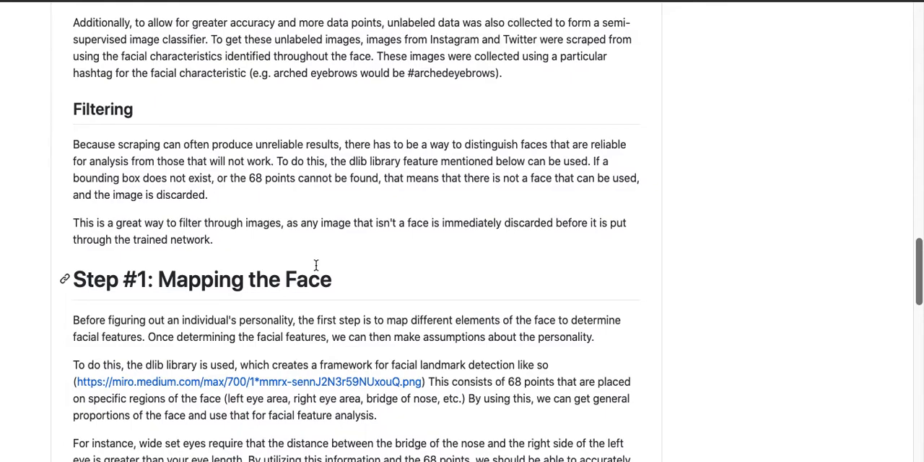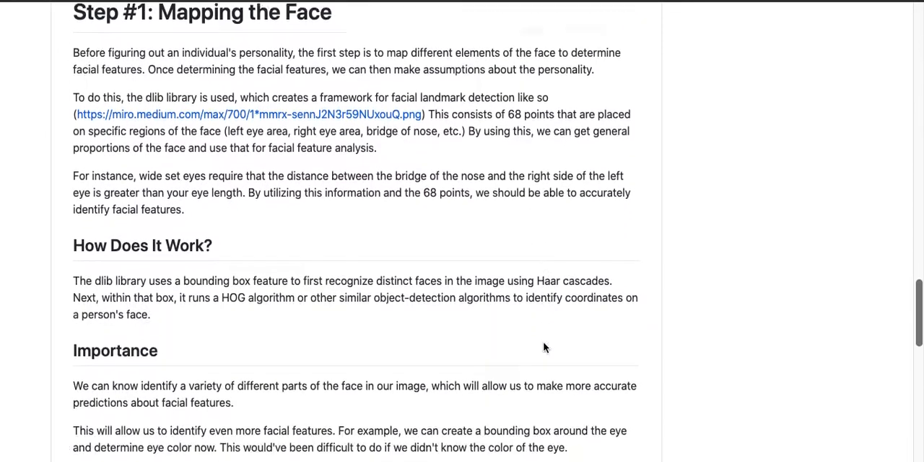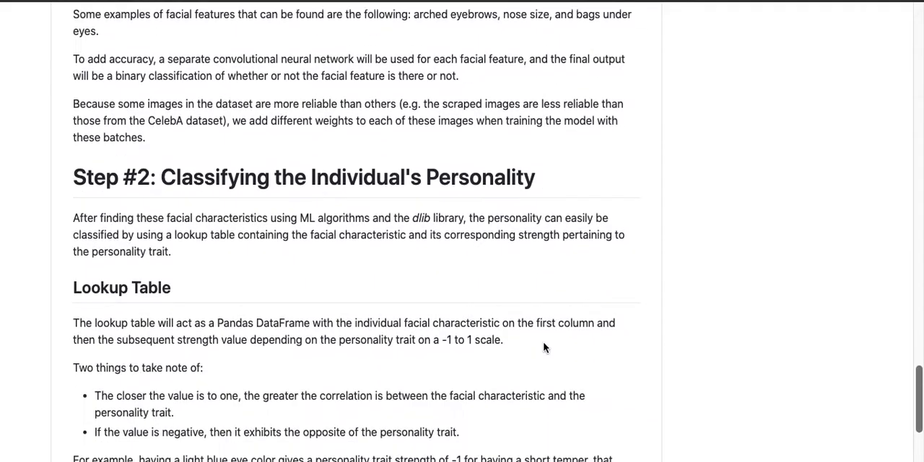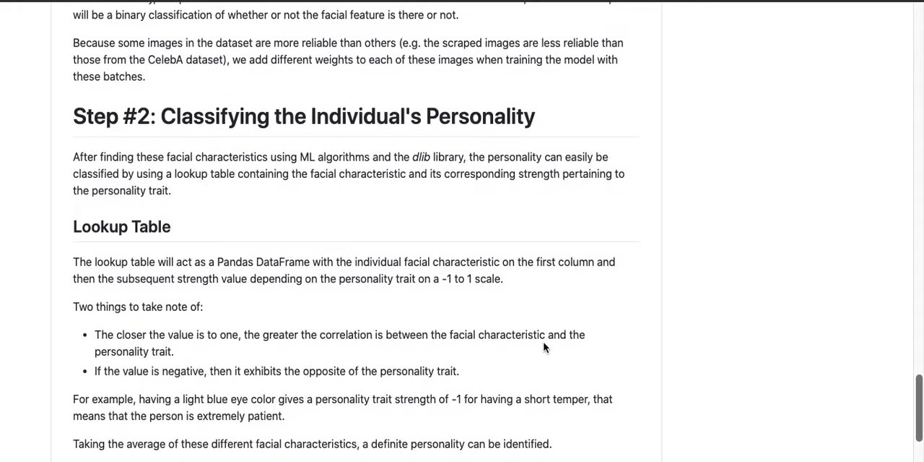So if the Dlib library did not create a bounding box or find any coordinates, then it would simply say it was not an image and scrap it away. So that's how I got the relevant images that I could use for my semi-supervised image classifier, and also just to supplement my CNN in the future. Yeah, so that was a quick side note.